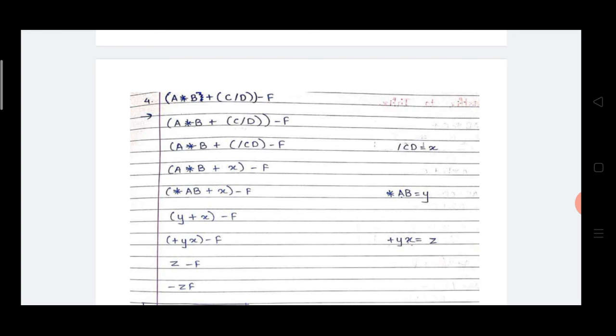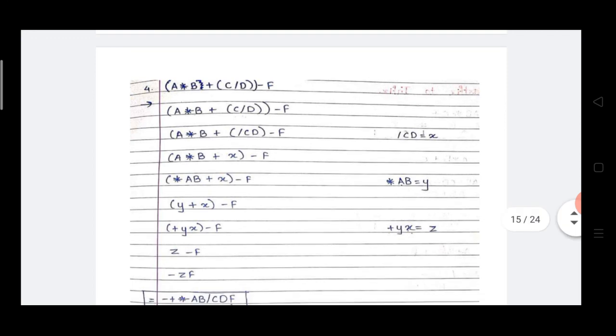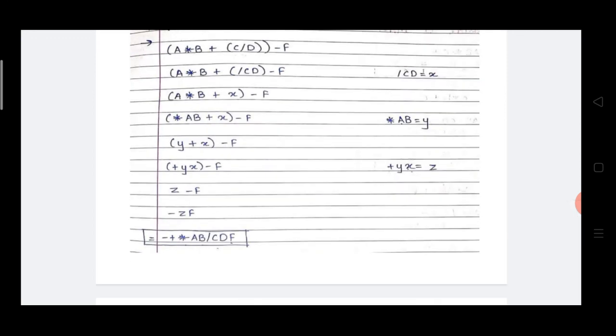Okay. Plus and Y having similar precedence. That's why parentheses or brackets are placed from left to right. So brackets are placed to X and Y. X plus Y is in infix format, which is converted into prefix format. How to convert? Plus YX. Instead of YX, I am going to write here Z. Z minus F, this Z minus F again converted into prefix format: minus ZF.